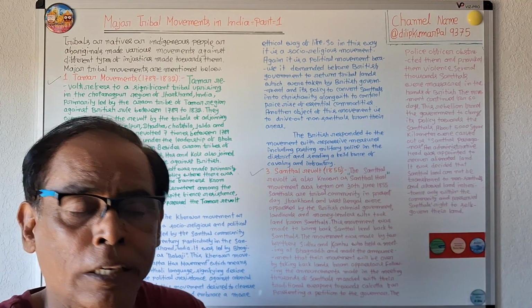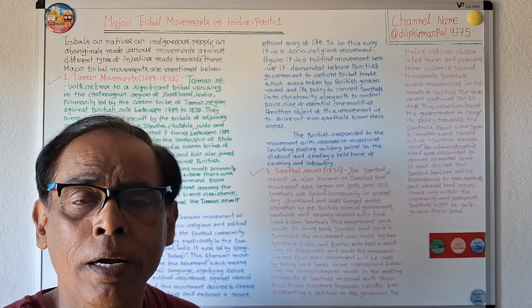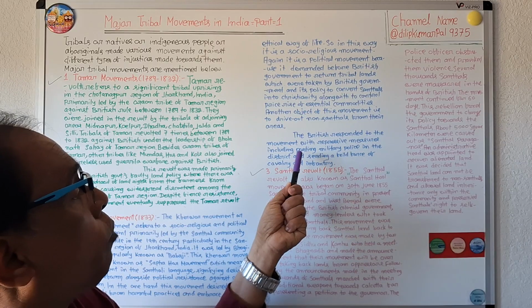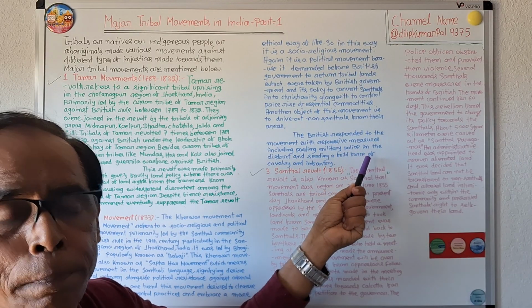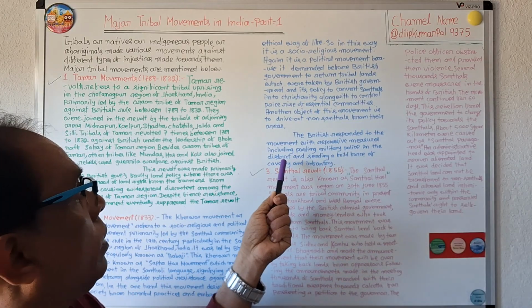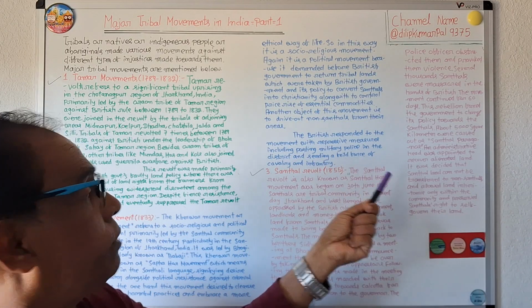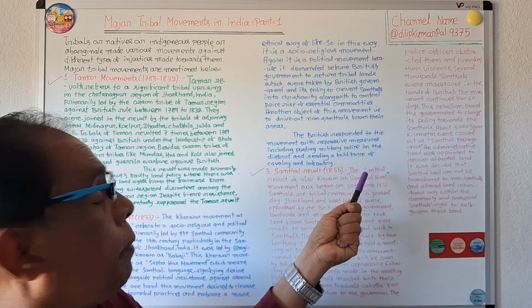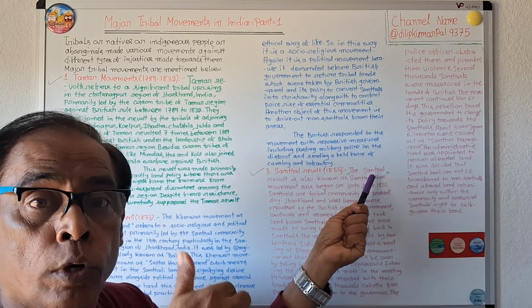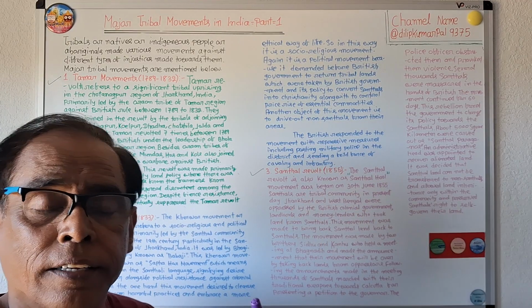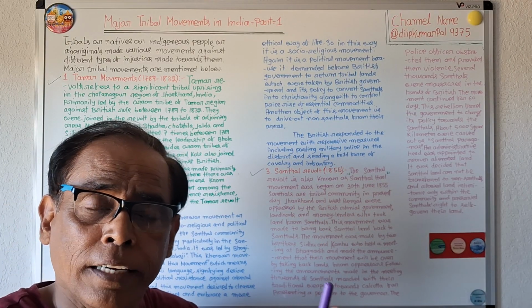The British government, to control this movement, responded with repressive measures, including posting military police in the district and sending cavalry, meaning soldiers who fight with horses, and infantry, soldiers who fight on foot.